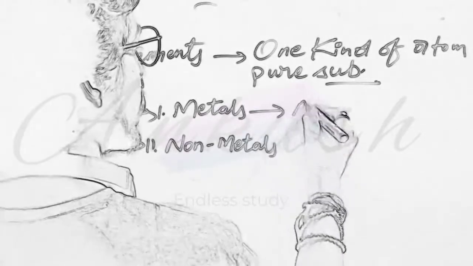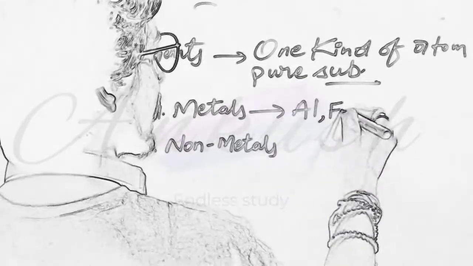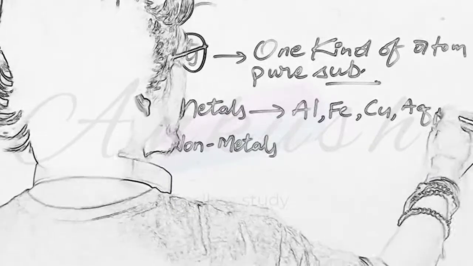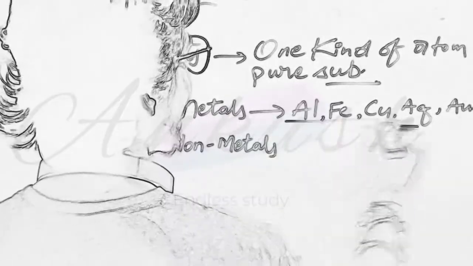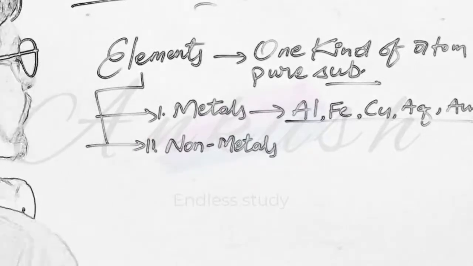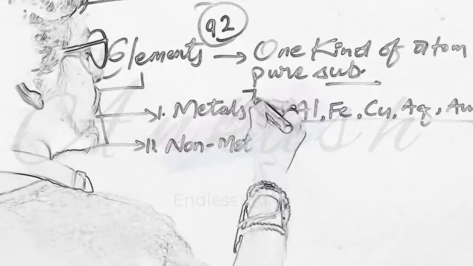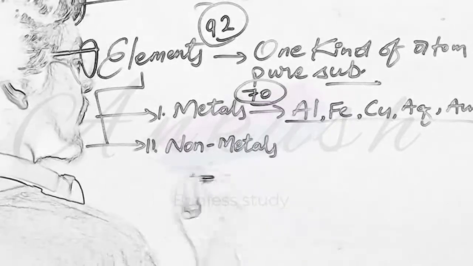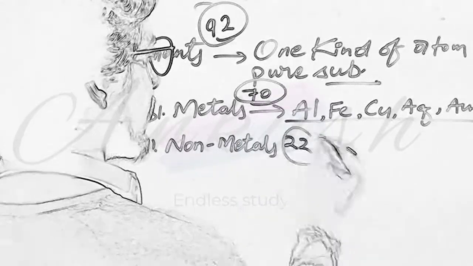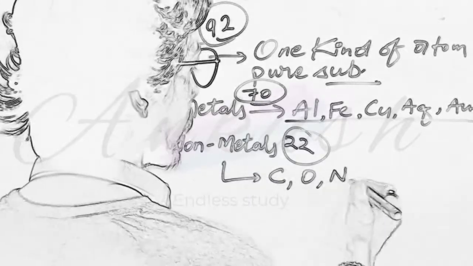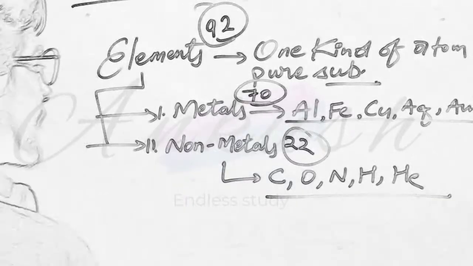The examples we took were aluminium, iron, copper, silver, gold. So these are the examples of metals. How many elements have we discovered till now? 92. Out of them, 70 are metals and 22 are non-metals. Examples we took: carbon, oxygen, nitrogen, hydrogen, helium. These all are non-metals.